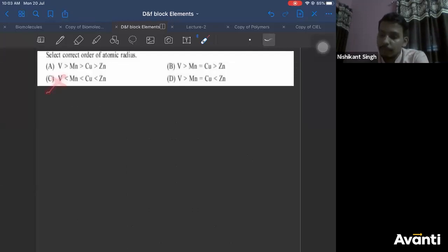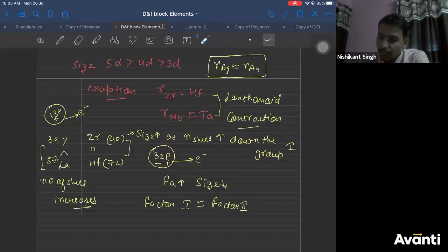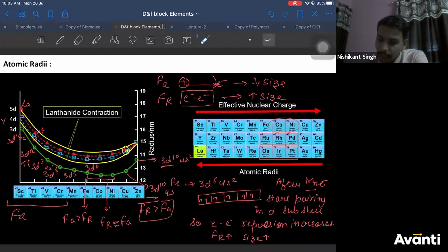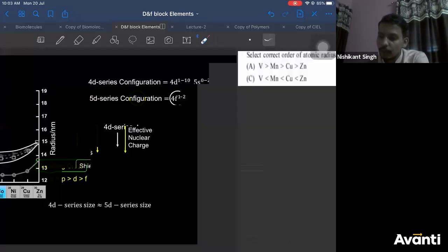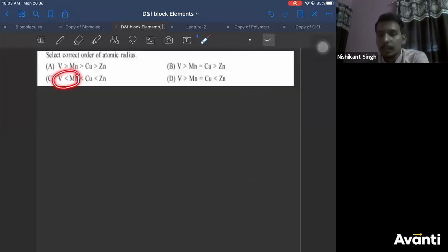If vanadium, you can see here, scandium, titanium, vanadium. So vanadium is larger than manganese, correct? So C is wrong because vanadium cannot be less than manganese. So your answer will come out to be D.